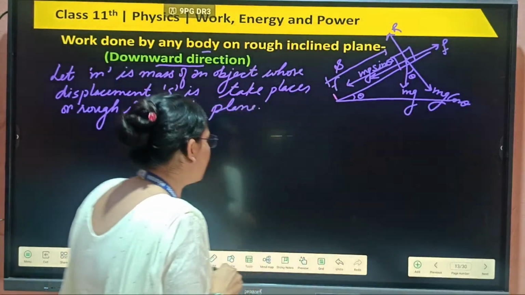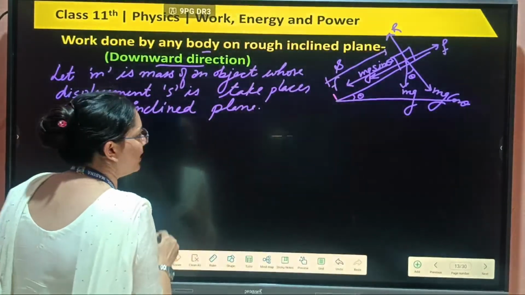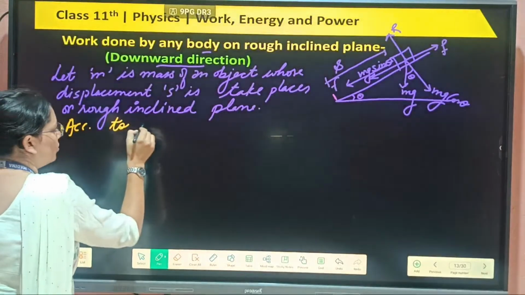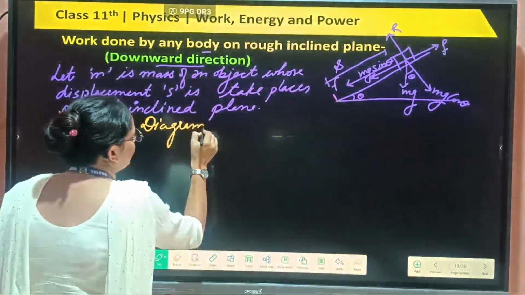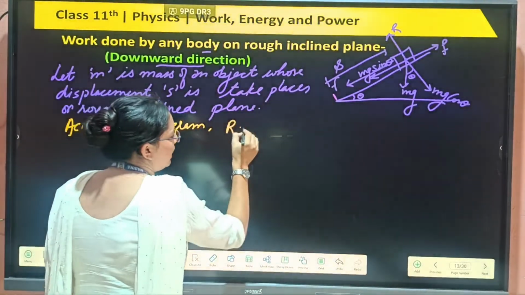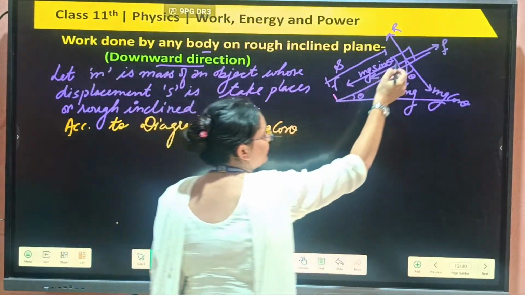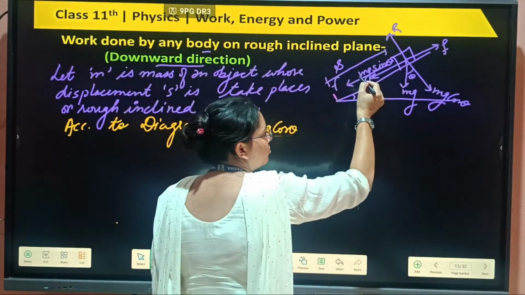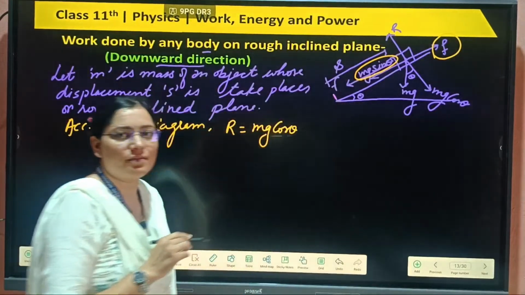According to our diagram, we can write R equal to mg cos theta, this side equal to this side. The body is sliding down, so this component minus this component equals our force.